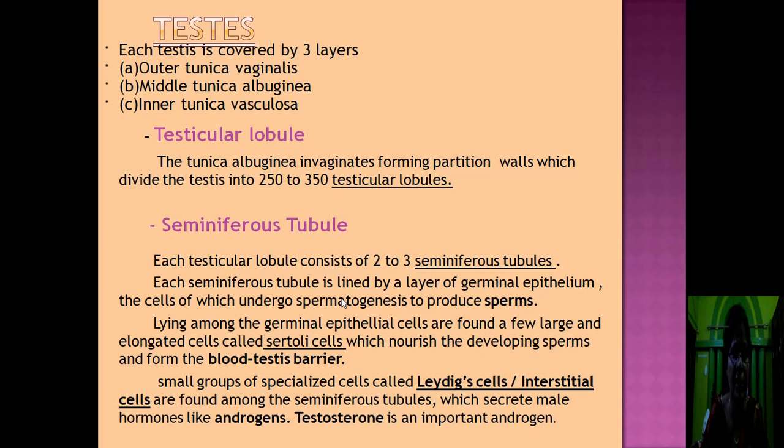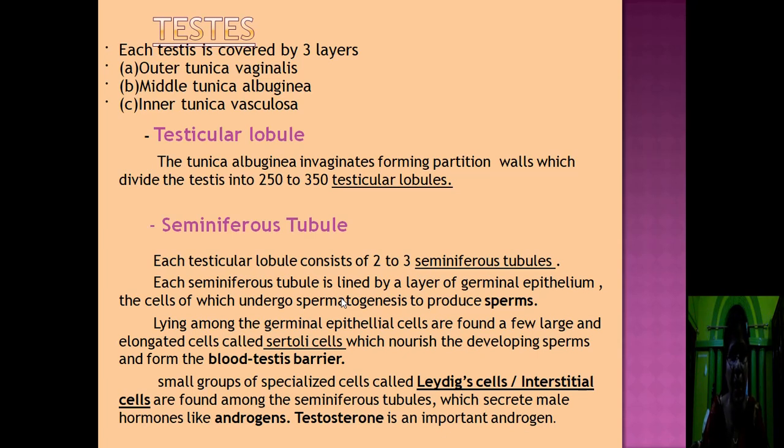These are tubule-like structures. Each seminiferous tubule is lined by a layer of germinal epithelium. The cells of the germinal epithelium undergo spermatogenesis to produce the sperm. The cells of the germinal epithelium first undergo mitosis, then by the process of meiosis, they form the sperms. Sperms are the male gametes.